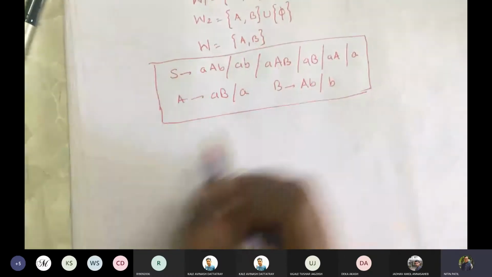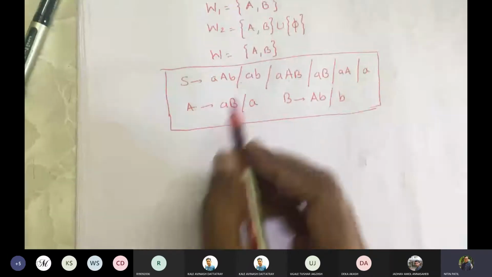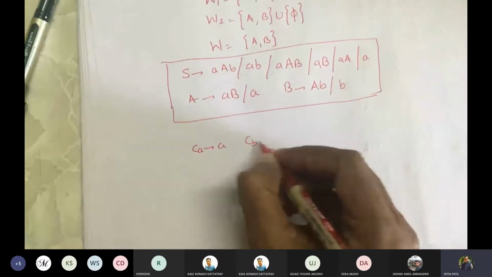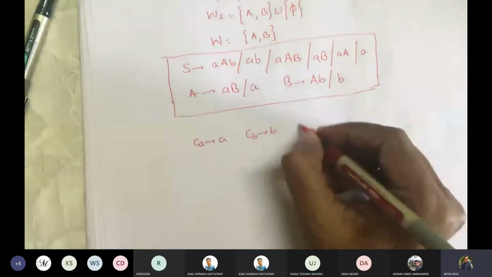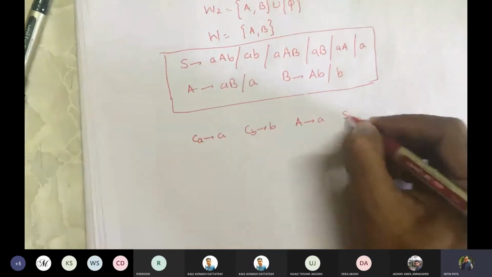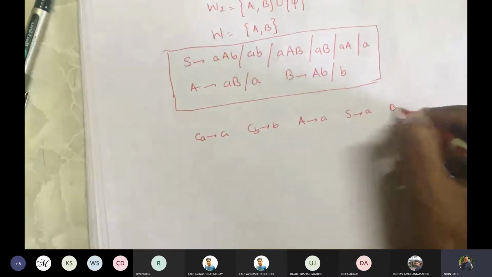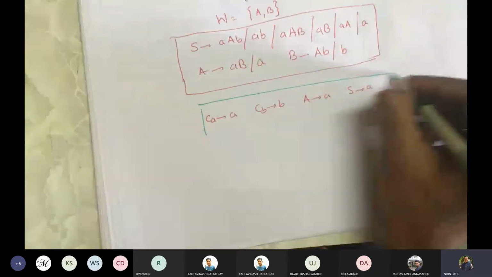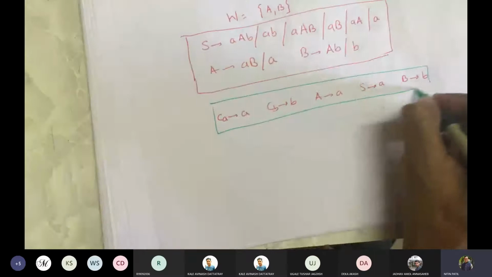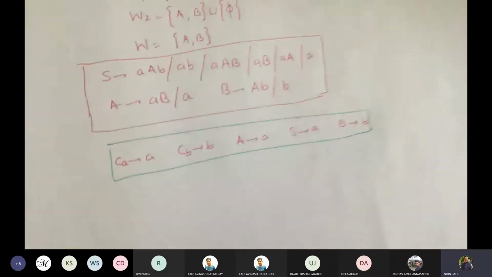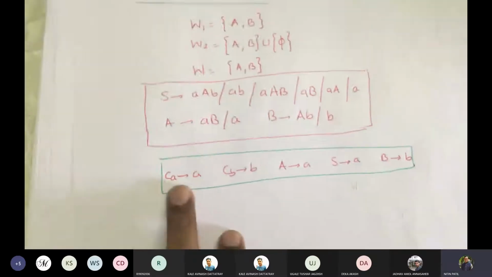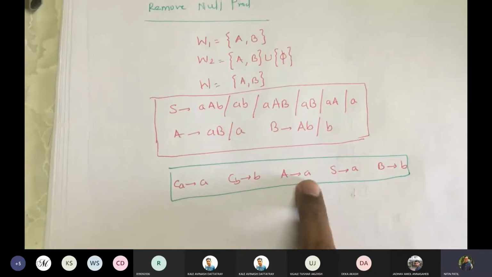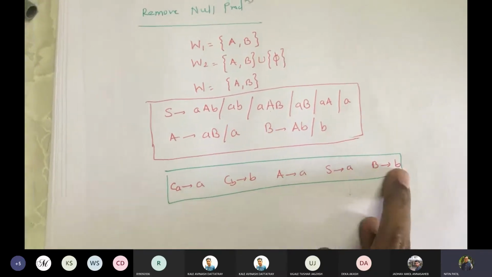So we have small a, small b along with the variables. So we'll introduce CA gives A, CB gives B, then A gives A, S gives A, and B gives B are in the required form. So we'll mark them. They all are in the required form. Correct? CA gives A, CB gives B, A gives A, S gives A, and B gives B.